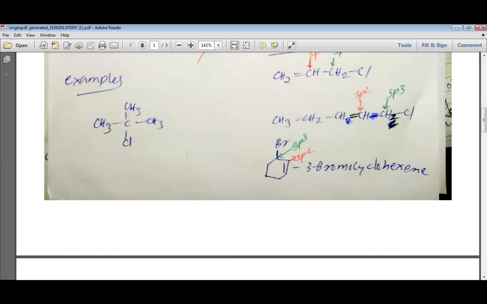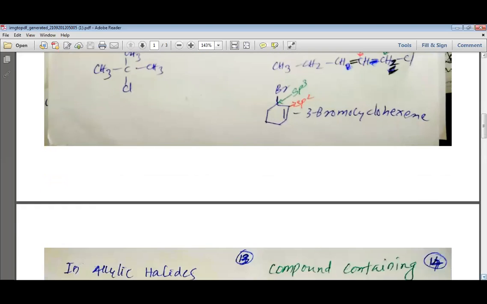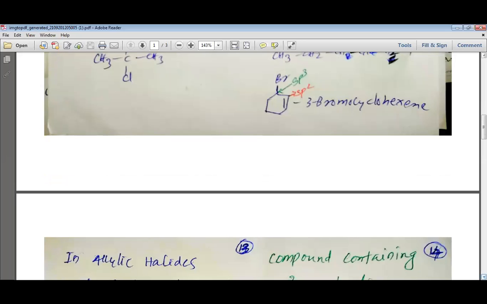Look at this example. You can see that there is a double bond in this ring. So this carbon, which is represented with the red pen, is your sp2 hybridized carbon. But the next carbon is sp3 hybridized. And this sp3 hybridized carbon is bonded to the bromine. And that is why this is an example of an allylic halide.